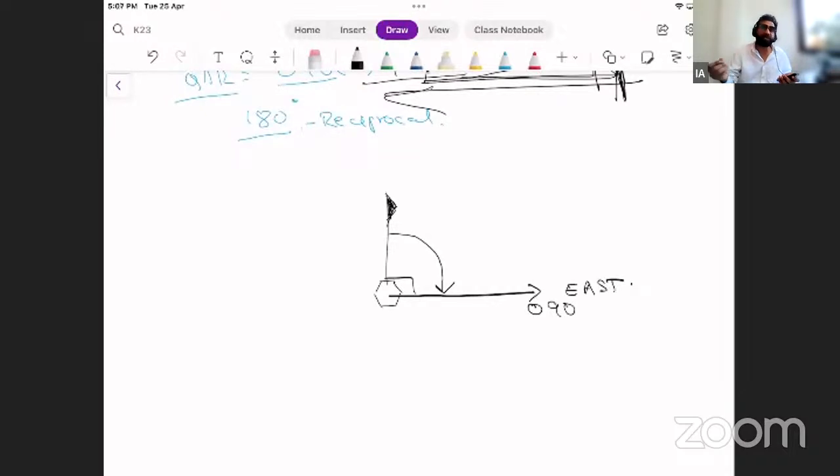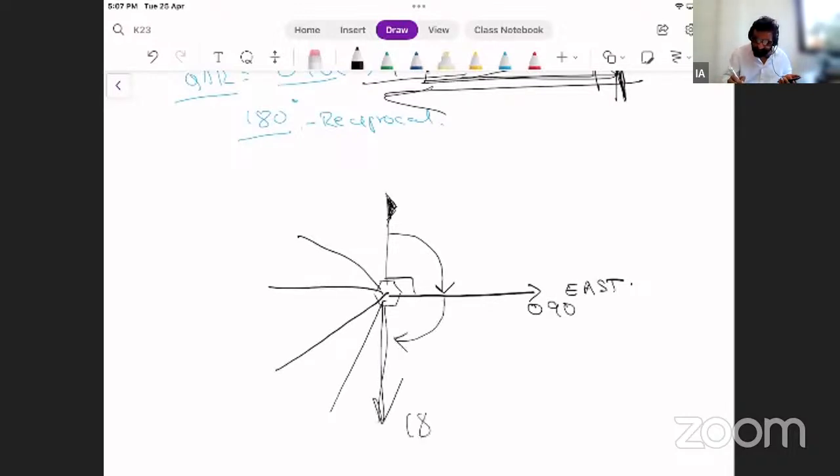So my 080 cannot be anywhere here. This line itself becomes a clockwise 180. Come on, that is south. Vishnupriya, correct the diagram.